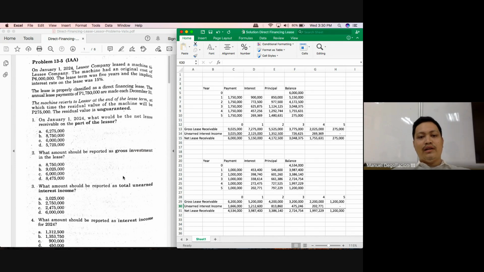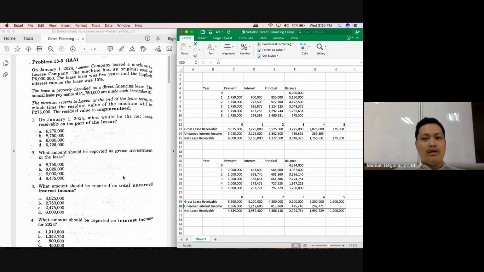So if you'll be asked for the net lease receivable, it's just the same as the cost of the asset. If the cost of the asset is not given, then you just get the present value of your lease payments. But in this case, the cost is given, so this would already be our net lease receivable.